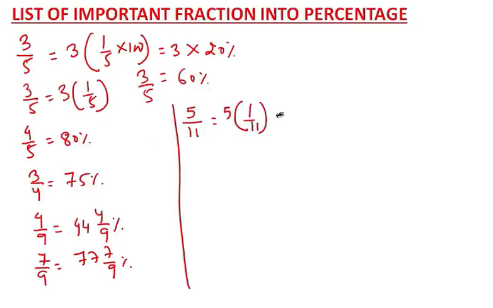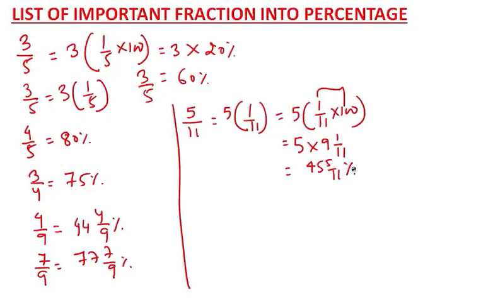And we know that 1 by 11 into 100, as I told you, in the percentage form is 9 1 by 11%, okay? So 5 times that, what you will get? You will get 45 5 by 11%. Getting my point? So this is equal to 5 by 11.